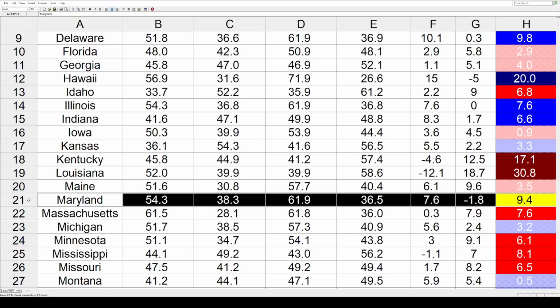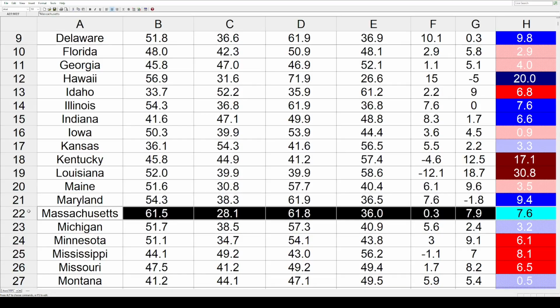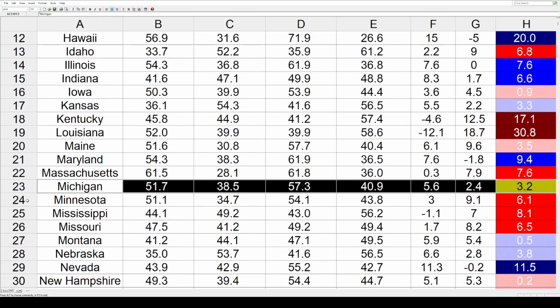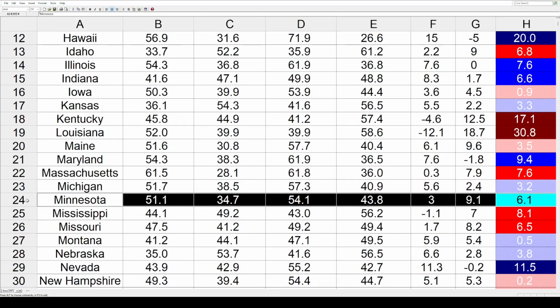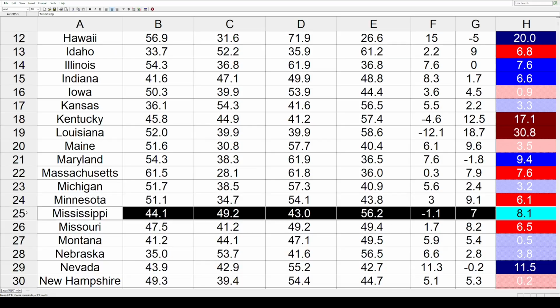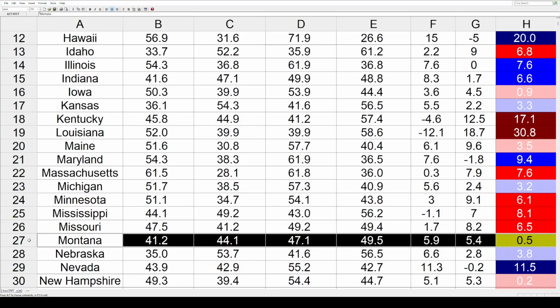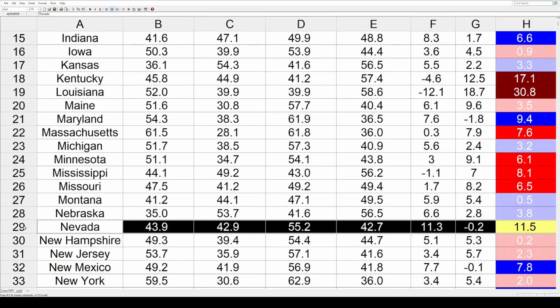Maryland 9.4 toward the Democrats. Massachusetts 7.6 toward the GOP. Michigan 3.2 back toward the Democrats. Now we've got red shifts in Minnesota by 6.1, Mississippi by 8.1, and Missouri by 6.5. And now the blue shifts in Montana by just 0.5 point, Nebraska 3.8, and Nevada 11.5.